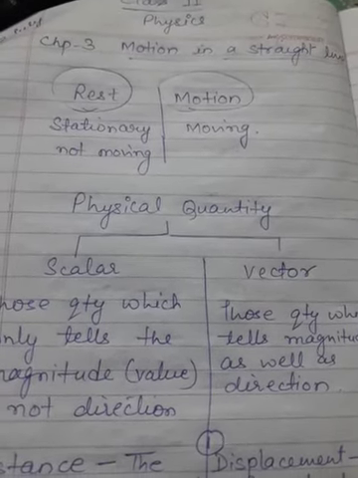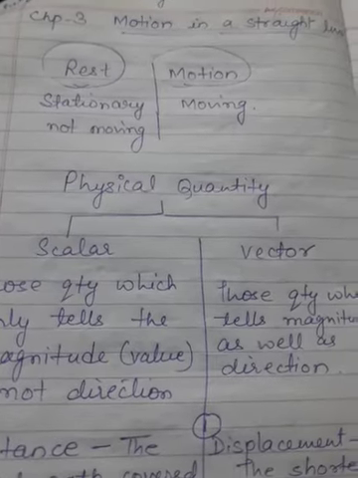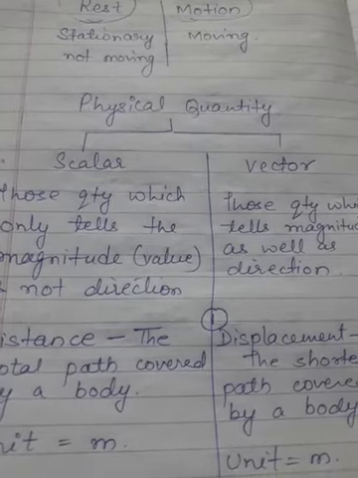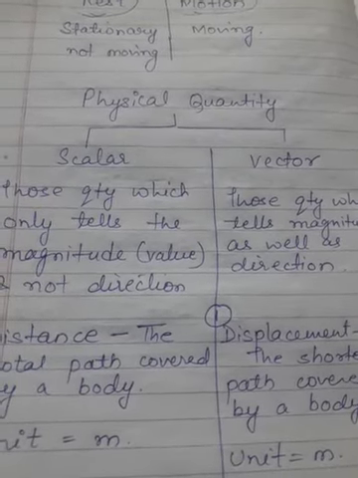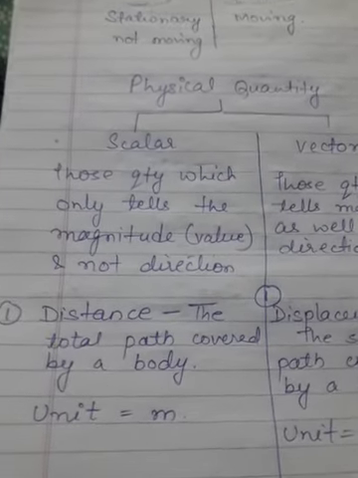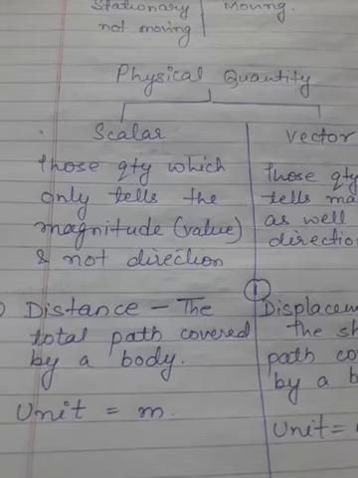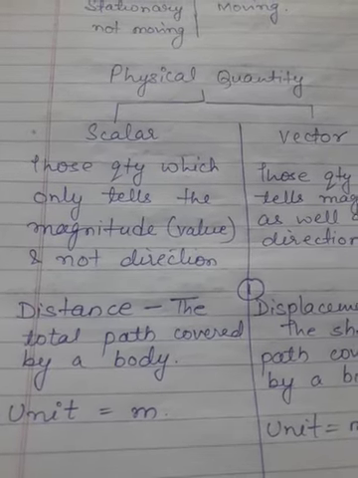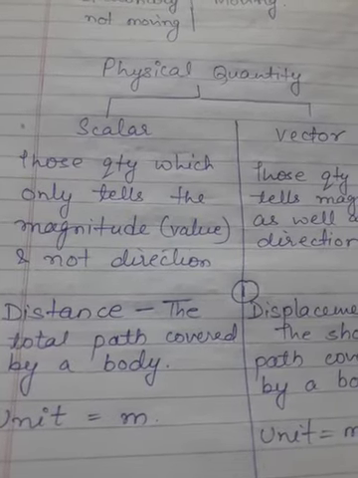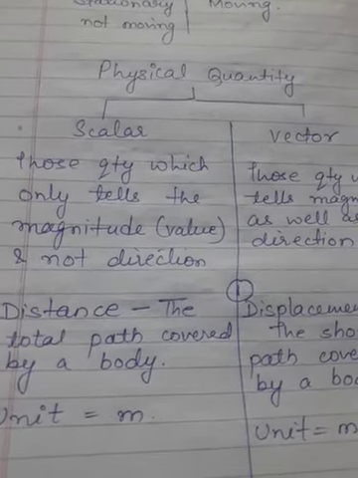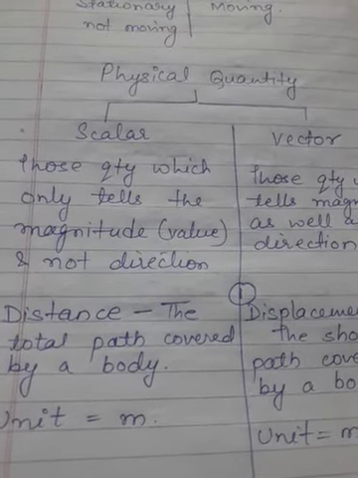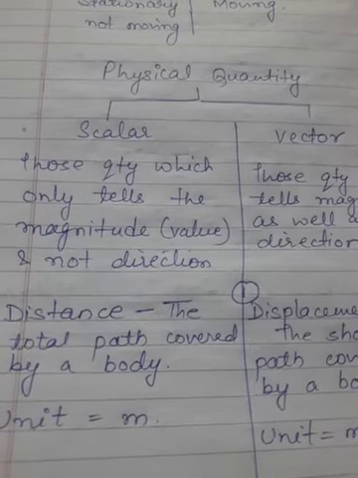To understand this chapter, we have to concern with some physical quantities, and physical quantities are divided into two parts: scalar quantity and vector quantity. Scalar quantities are those quantities which tell you only about the magnitude, but they don't give you any idea about the direction. They do not tell you any direction, that means at which direction the body is moving. So you can only say that if you get any value, then it is a scalar quantity.